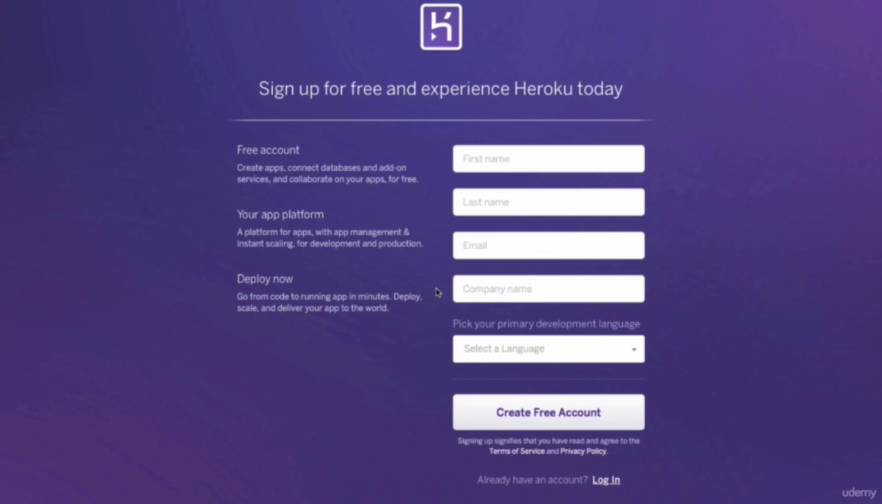Now, what is Heroku? Heroku is essentially a place where you can rent servers.